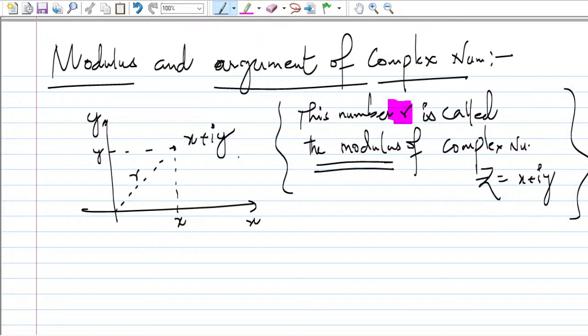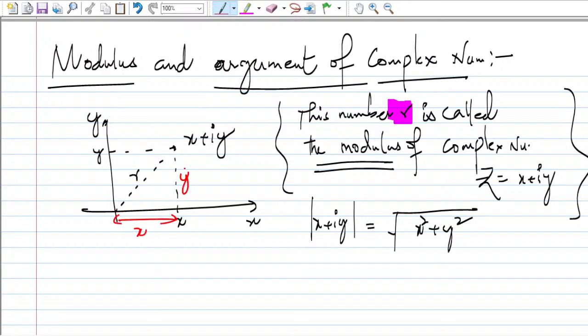You have to keep this in mind. The modulus of x plus iota y, if we take the mod of this, can be written as the square root of x square plus y square, the real part squared plus the imaginary part squared. It basically follows the Pythagoras theorem. From here to here the distance is x, and the perpendicular distance is y.